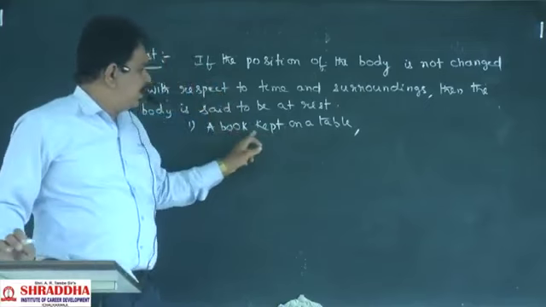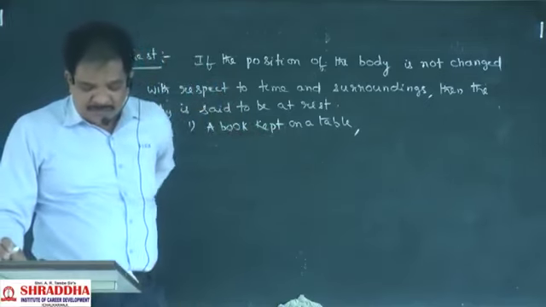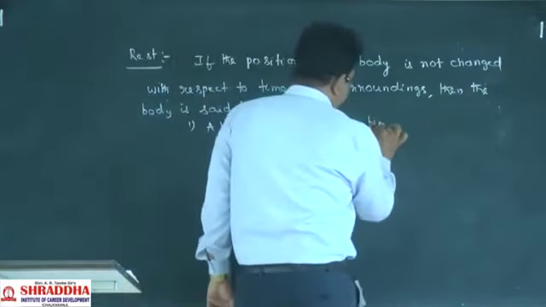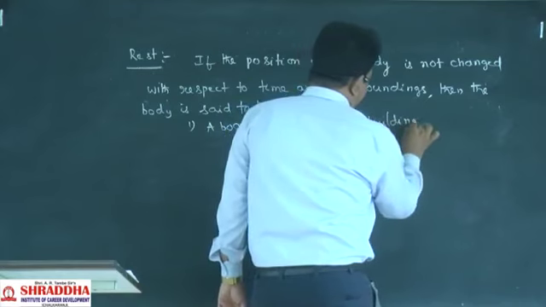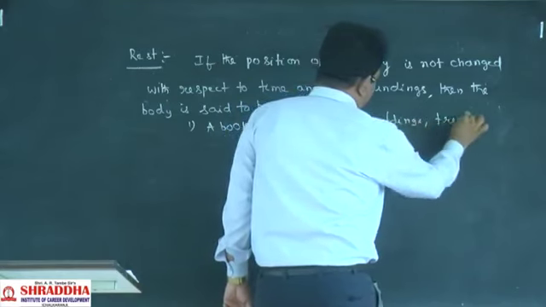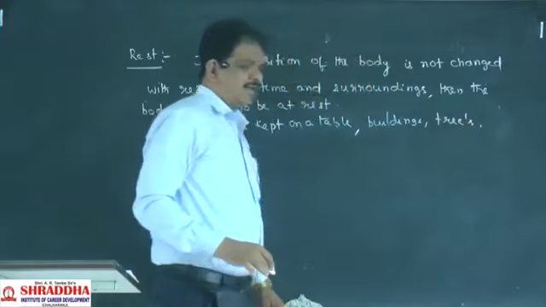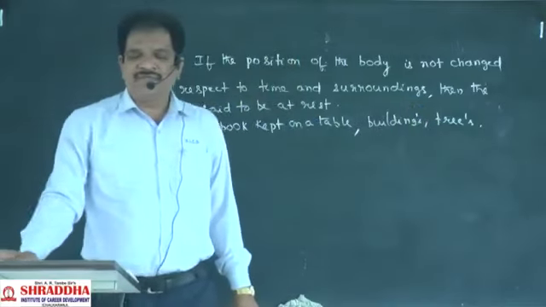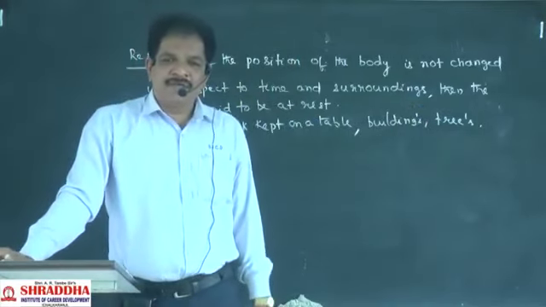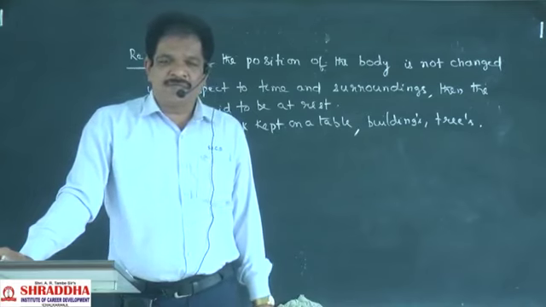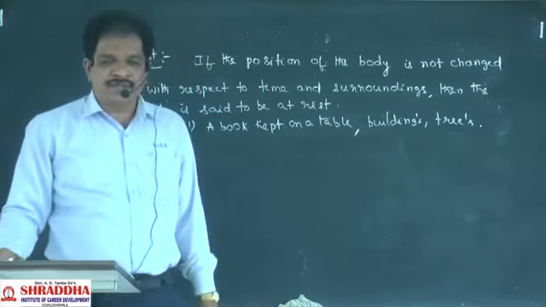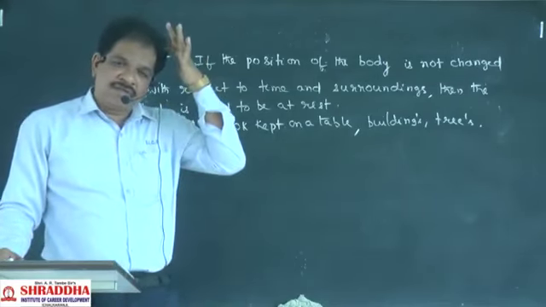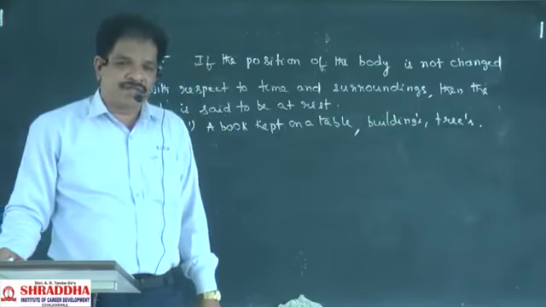So a book kept on the table is an example for the state of rest. Next, buildings and trees are all in the state of rest. Like this, so many examples we can say. What is meant by state of rest? With respect to time or with respect to surroundings, if the position of the body is not changed, then that body is said to be in the state of rest.